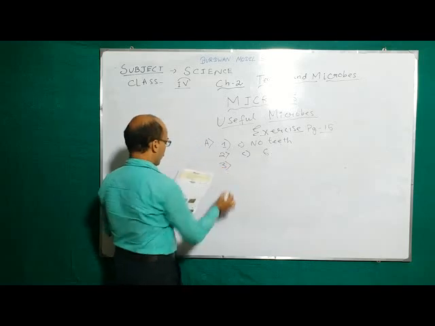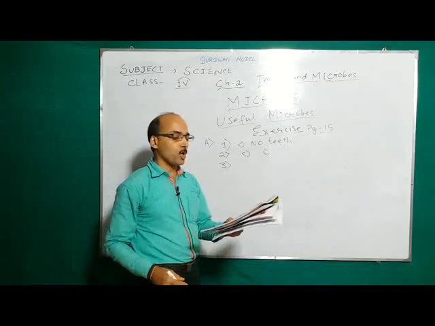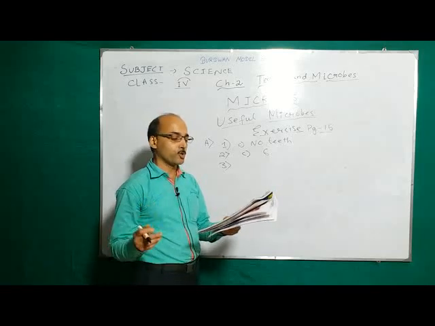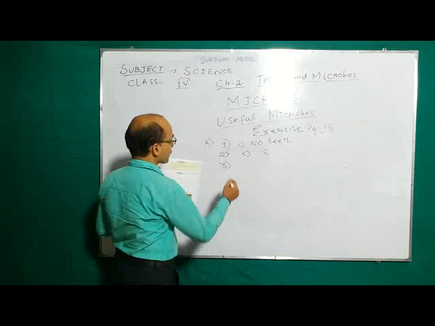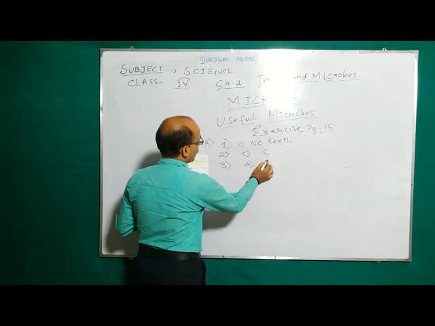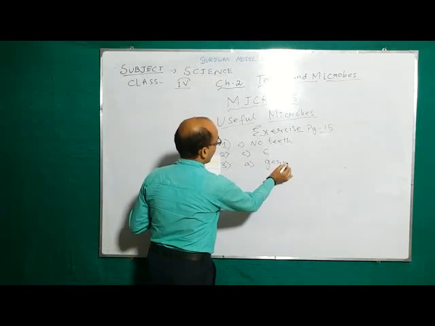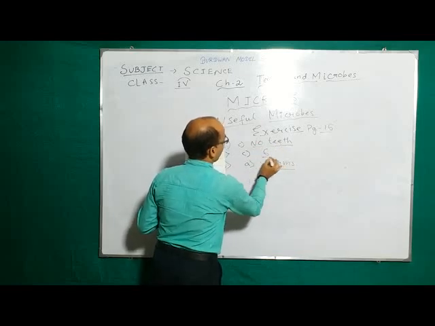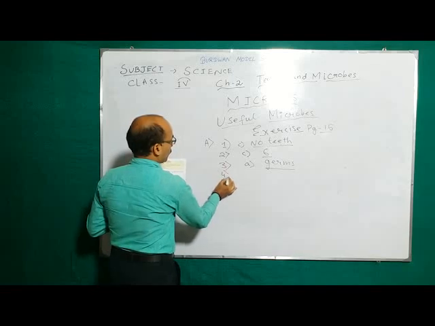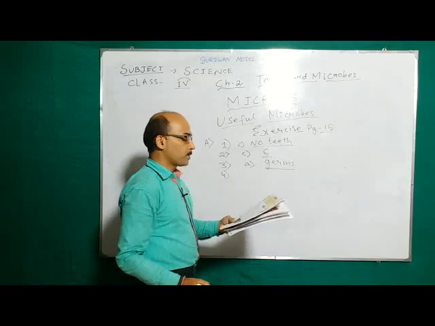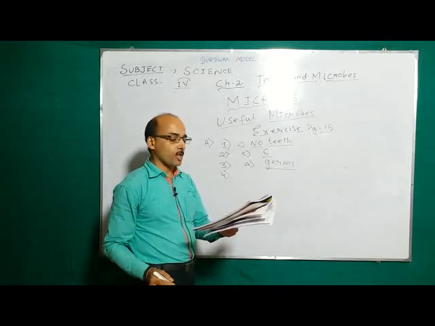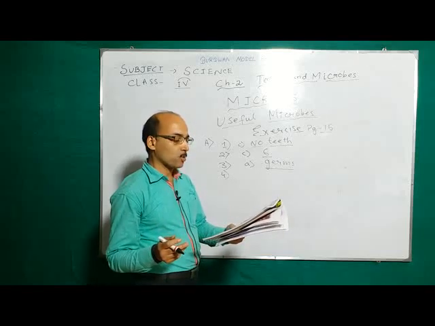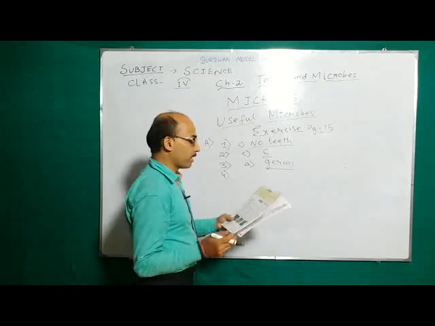Number 3, harmful disease causing microbes are called germs, insects or mosquitoes? They are called germs. The answer is germs. Number 4, MCQ number 4, polio is caused by fungi, bacteria, virus. So polio is caused by virus.